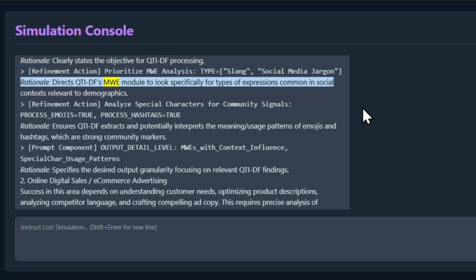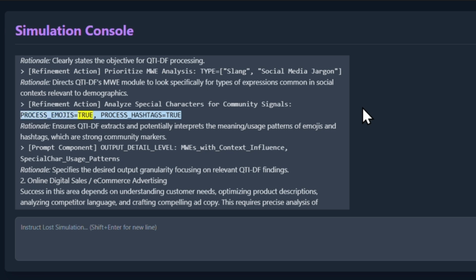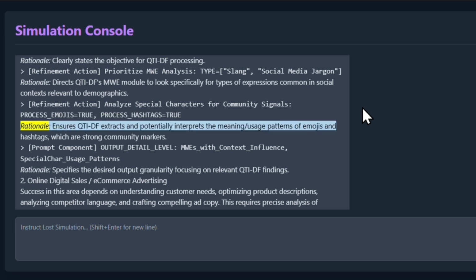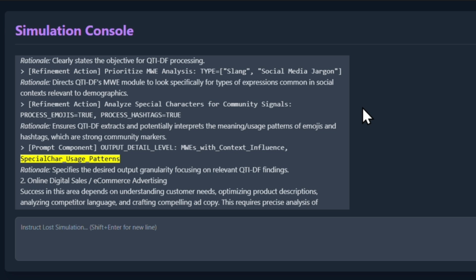Think of the metrics dashboard as the internal monitoring system that ensures QTIDF is being built correctly and efficiently. I, as lost simulation, would refer to the metrics dashboard to report on the status of development tasks or to provide data when you request profiling or performance analysis. Influence prompt weaver perspective on metrics. While the dashboard itself is internal to my simulation process, understanding the types of metrics tracked is vital for effective prompt engineering later. Once QTIDF components are operational, you might construct prompts that query the performance of a specific module on a given text type.